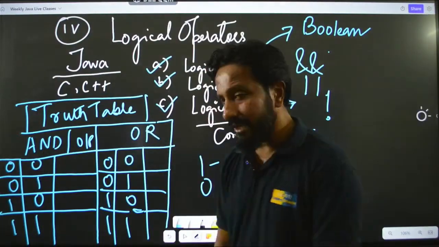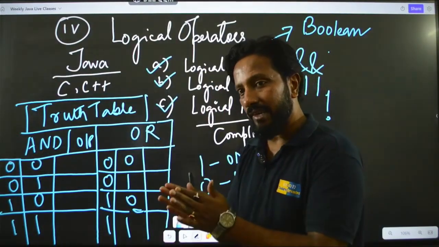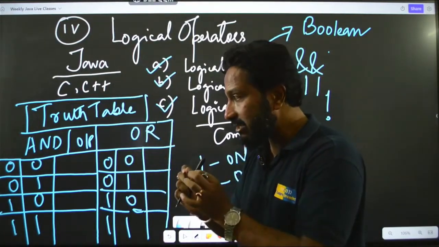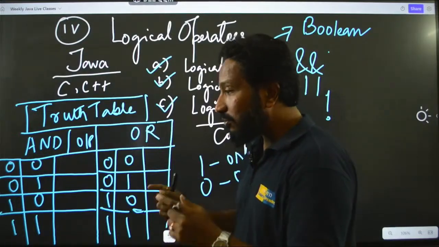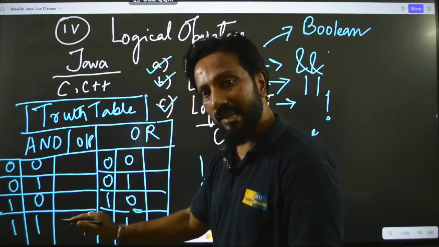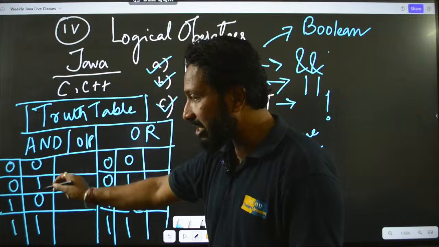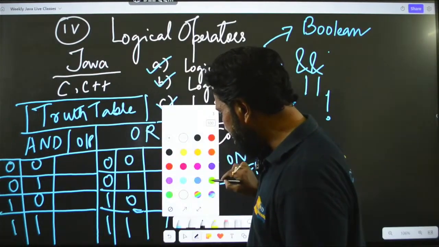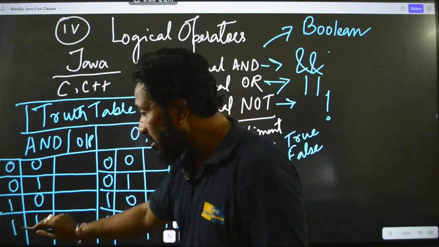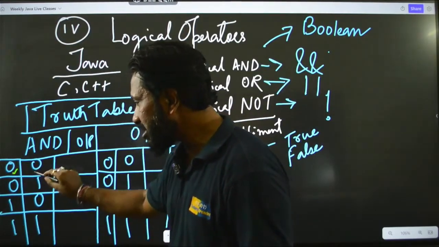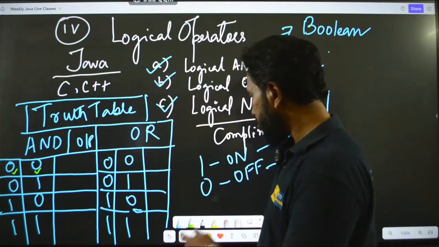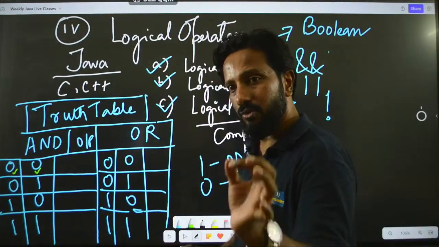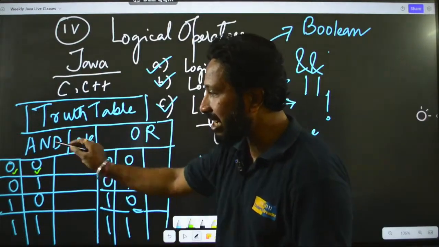So now just remember it like this. When we say AND, just think like this. You and your friend, if both of you are going somewhere, then only you both will go. And it's something like when both the inputs are true, then only the output is true. Otherwise, in all the other cases, it is false. So let me take a different color here and try to explain this. In only this case, you can see this is 0, 0. That means it is false and false, right? So here you can see 0 means false. So when both the inputs are true, then only the output of the AND table is true.